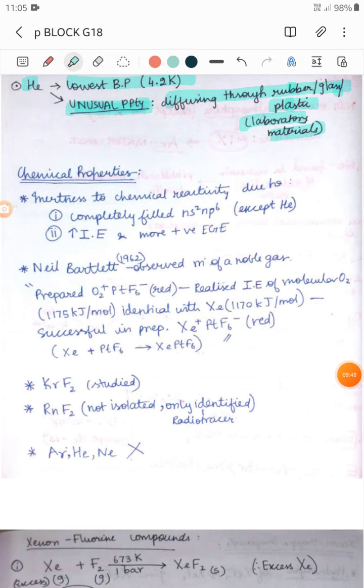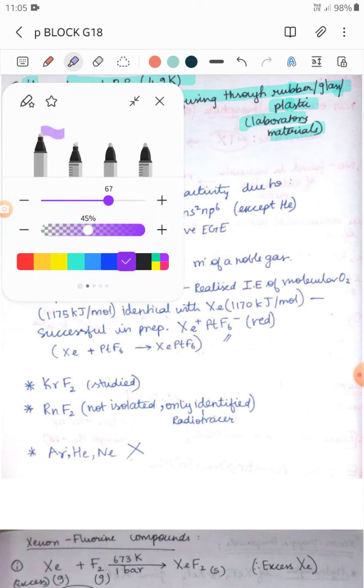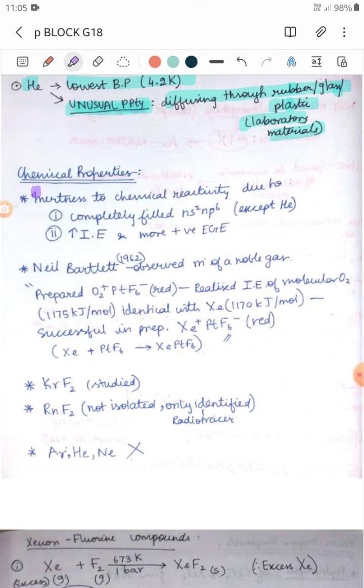Next, the chemical properties. They are inert. Why are they inert to chemical reactivity?